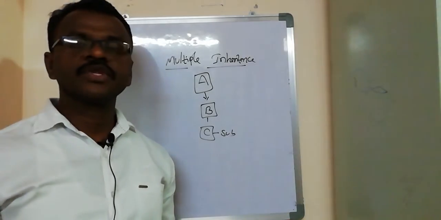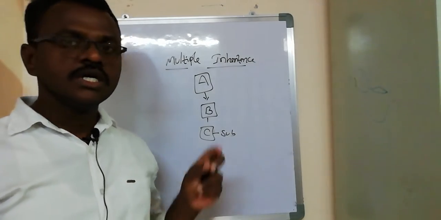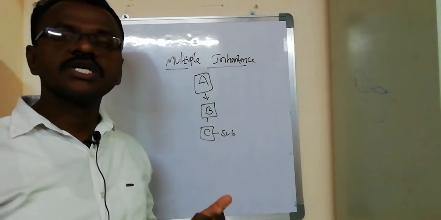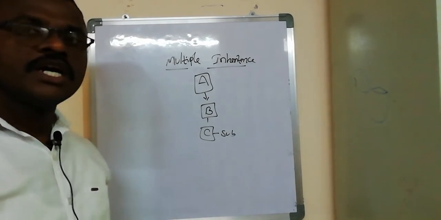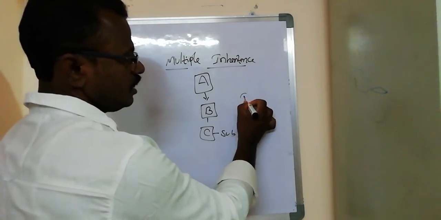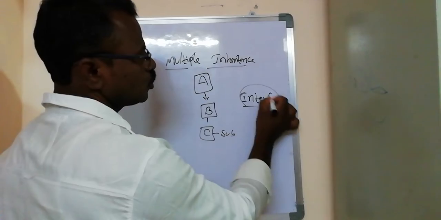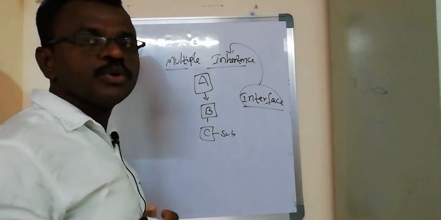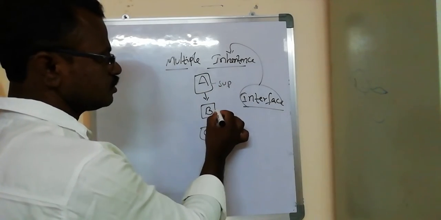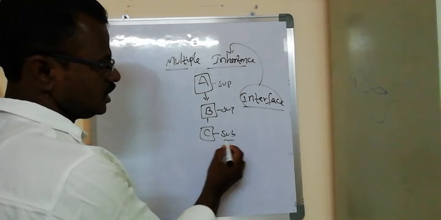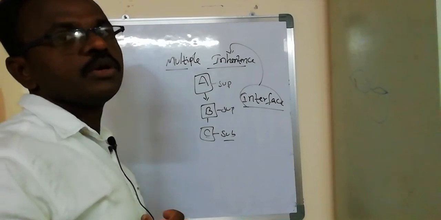But remember, Java cannot support this inheritance, because in this code, Java programmers can be confused. To overcome this drawback, the concept of interface was introduced. I will discuss it later. The interface concept overcomes the drawbacks of multiple inheritance in Java. See, in this structure, A is one superclass, B is one superclass, and C is the one subclass of both superclasses. This is multiple inheritance.